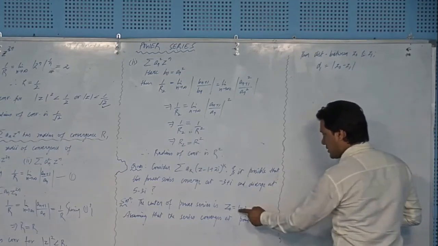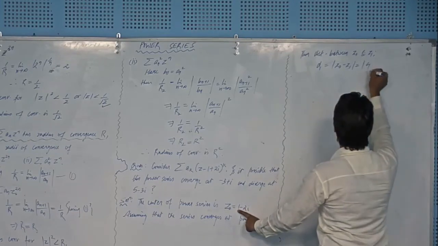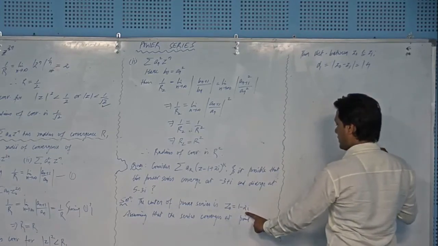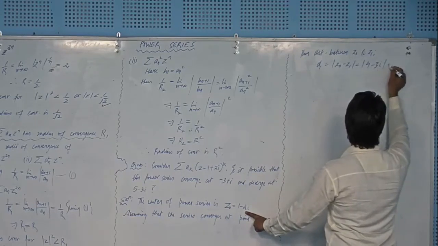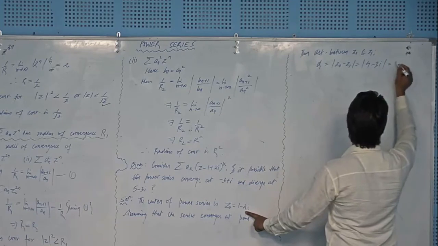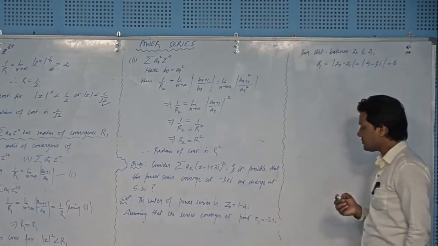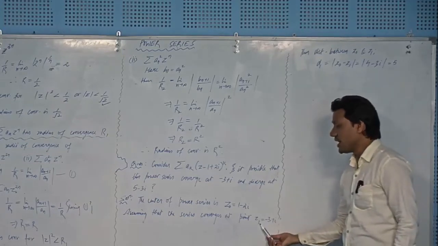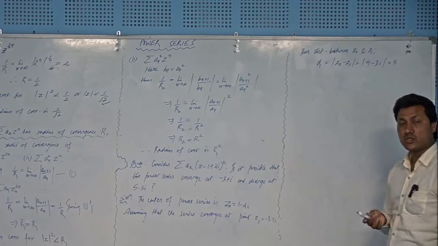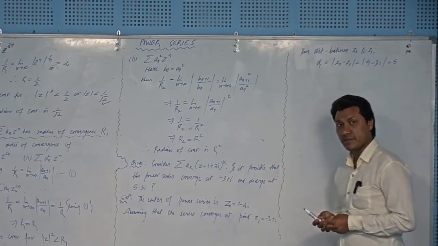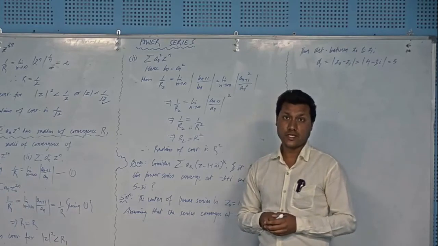From here that will give me 1 plus 3, 4, and minus 2 iota minus iota, that is minus 3 iota. On taking the modulus, that will be 16 plus 9, 25, and that is 5. It indicates that this z1 point lies within a distance of 5 units from the center, so the radius of the disk can be greater than or equal to 5.